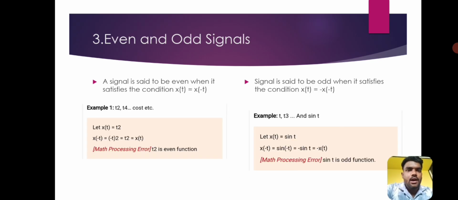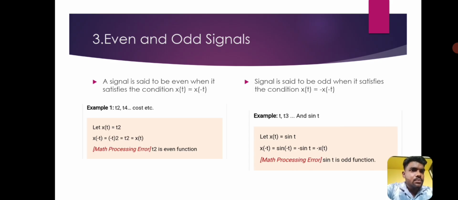Next, even and odd signals. A signal is said to be even when it satisfies the condition x(t) = x(-t). For example, 2t, t^4, cos theta, etc. Let x(t) = t^2. Then x(-t) = (-t)^2 = t^2, which is equal to x(t), so t^2 is an even function.